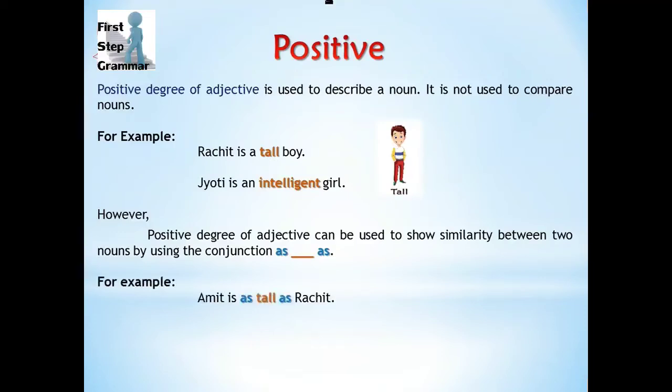For example, Amit is as tall as Rachit. From this we can see that Amit and Rachit have the same height. My brother is as intelligent as Swati. From this sentence we can infer that my brother and Swati are both equally intelligent. No one is greater than the other.